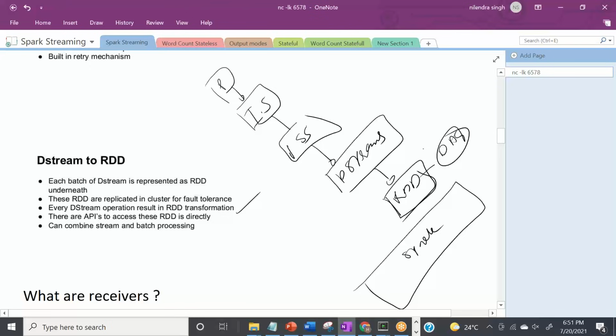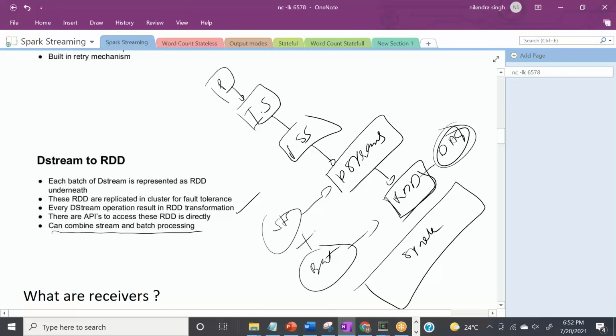All the things we have learned about RDDs will be applicable here. It can also combine streaming and batch processing, nothing very fancy here again. When we talk about these streams, they are related to streaming. When we talk about RDDs, we are talking about batch processing. And since these streams are converted to RDDs, we can combine batch processing and streaming. This is what it is.